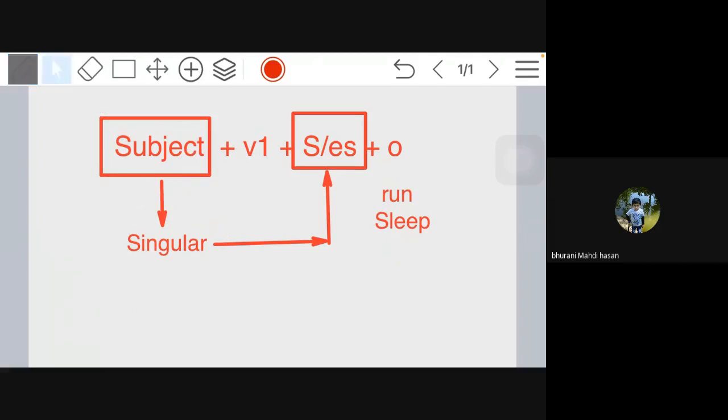Now subject is singular means what? He, she, it, or any one person's name. Only one subject is there. At that time, you have to add s or es. Am I clear? Yes or no? Yes, sir. Okay. So after you write this, say yes sir with your name. Yes, sir.